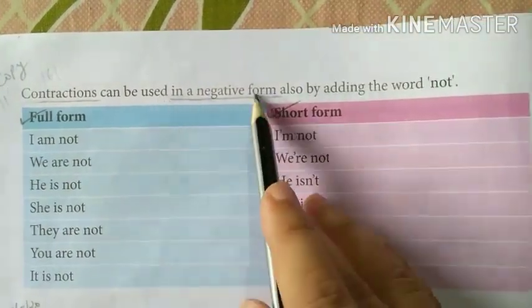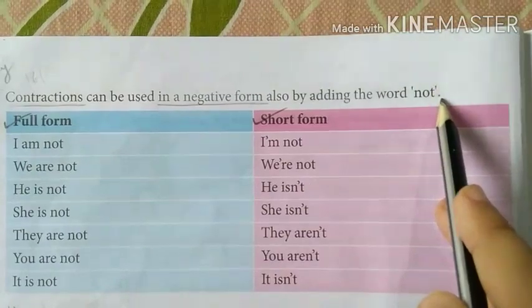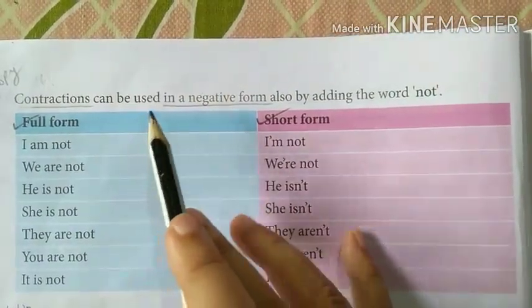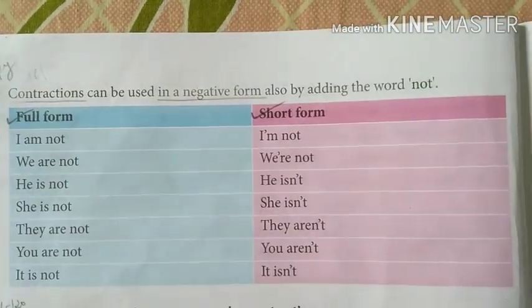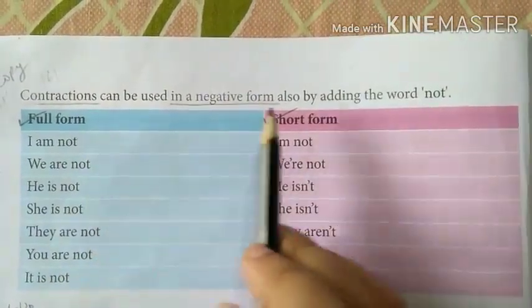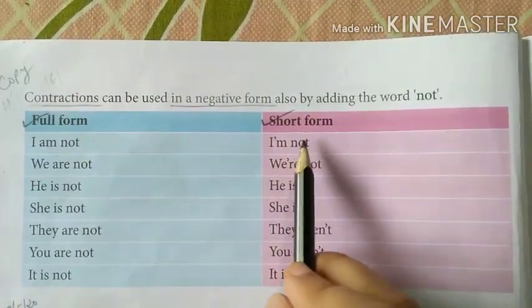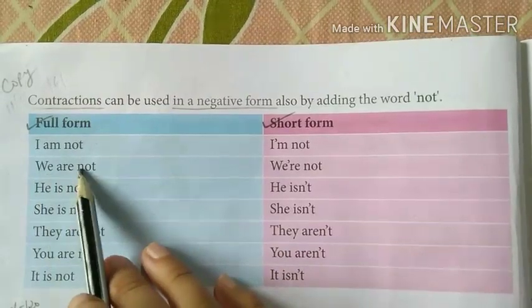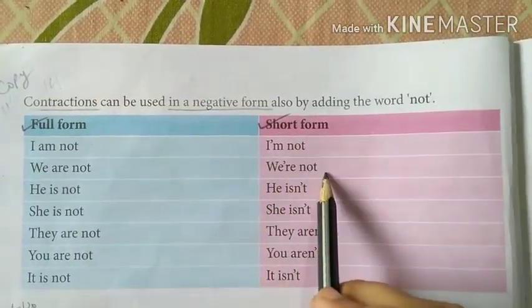Again, contractions can be used in a negative form by adding the word not. So contractions also can be used in a negative form when the word not is added. I am not becomes I'm not in the short form. Then we are not becomes we're not.